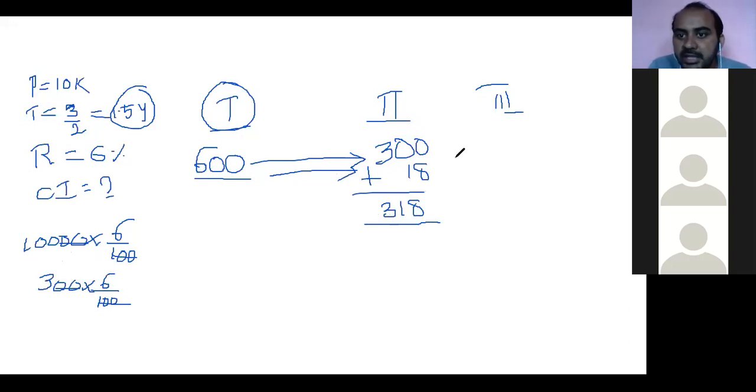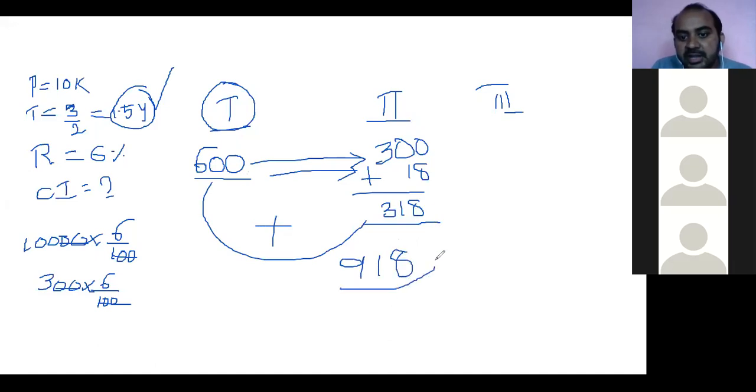Or if there is any third year? No. First year completed. In the second year only half year is completed. They are asking that much only. Then after completion of that, what is your job? Just add these two numbers. That is the answer. 600 plus 300 is 900. 900 plus 18, 918. 918 is your answer. Any doubts?